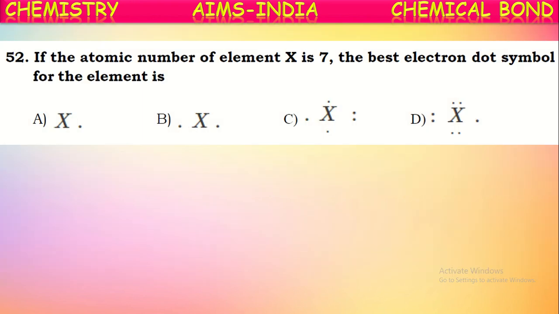Okay, next one. If the atomic number of an element is 7, the best electron dot symbol for the element is? As it is having atomic number 7, its configuration will be 2, 5. So in the valence shell it is having 5 valence electrons. In Lewis dot structures, the electrons in the valence shell are represented as dots around its symbol. As it is having 5 valence electrons, there should be 5 dots. See, this is the correct representation of that element.